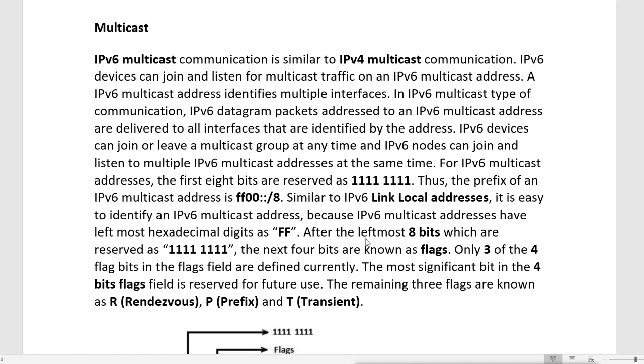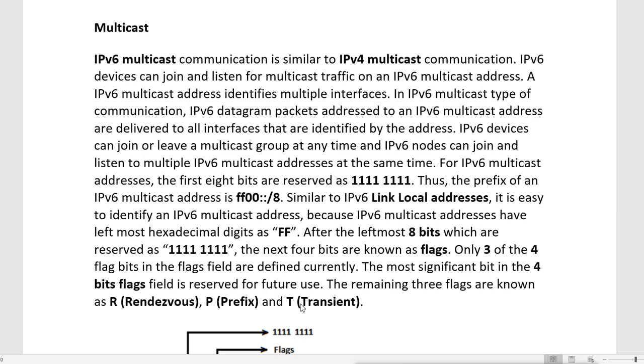Only 3 of these 4 bits in the flags field are currently defined. The most significant bit in the 4-bit flags field is reserved for future use. The remaining 3 flags are known as R rendezvous, P prefix, and T transit.